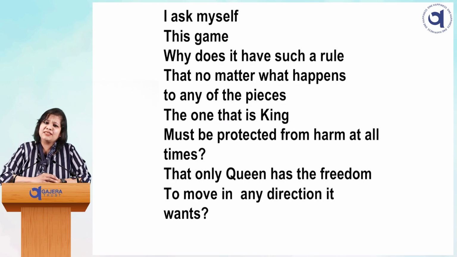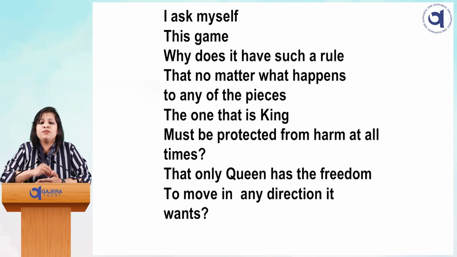I ask myself, this game, why does it have such a rule that no matter what happens to any of the pieces, that one that is king must be protected from harm at all times? That queen has the freedom to move in any direction it wants? Now he thinks that there is no justice in this game, that they have the rules that only the king must be protected.